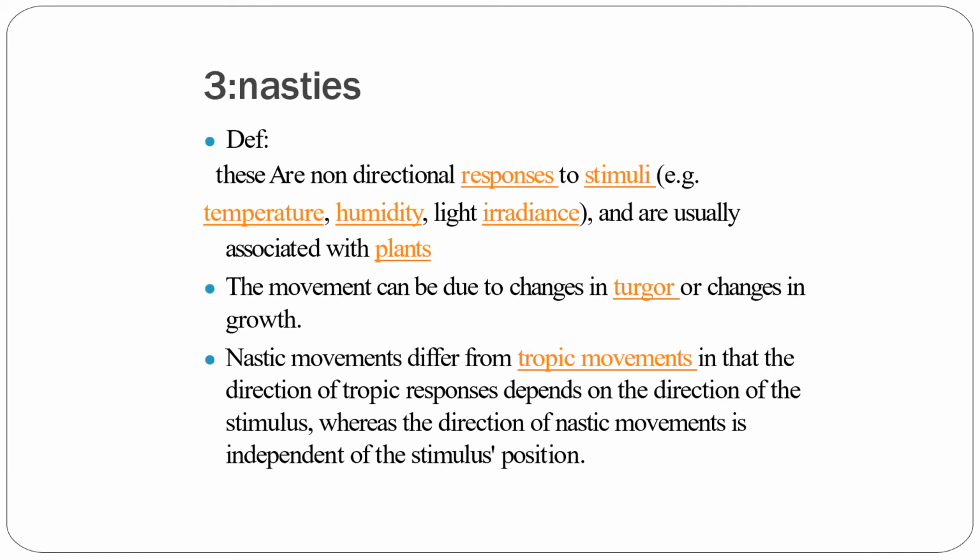Next are the nastic movements, and these are non-directional responses to stimuli. For example, temperature, humidity, light, irradiance, and these are usually associated with plants. So the movement can be due to changes in turgor or changes in growth. Nastic movements differ from tropic movements in that the direction of tropic responses depends on the direction of the stimulus, whereas the direction of nastic movements is independent of the stimulus position.